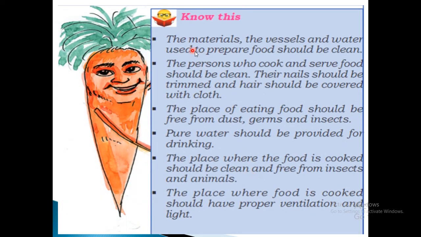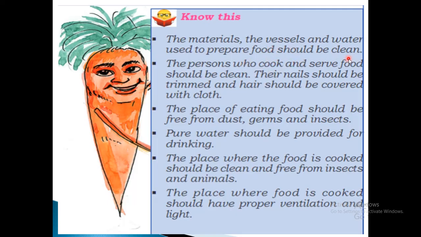Next one is about some of the precautions that should be followed when we are doing mass feeding. Let us see what they are. Children, the materials, vessels and water used to prepare food should be clean.